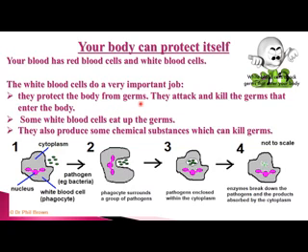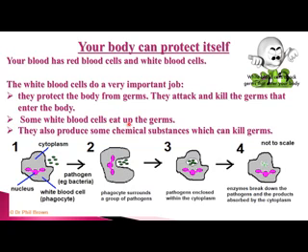They protect the body from germs. They attack and kill the germs that enter the body. Okay, so it means if any germ enters our body, white blood cells are present. They attack those germs and they kill those germs. Because of that, we are safe from the germs. We protect ourselves from the disease.